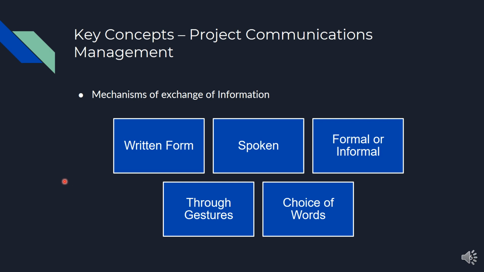So first concept we will understand is mechanisms of the exchange of the information. The mechanisms are written form. Written form can be either physical or electronic. Spoken can be either the face-to-face meetings or the remote meetings. Next is formal or informal. Formal, it can be in the formal papers, and informal can be through the social media. Then through the gestures, it can be through the voice tones and facial expressions. And last is choice of words.